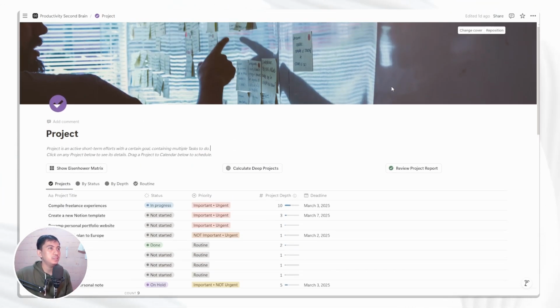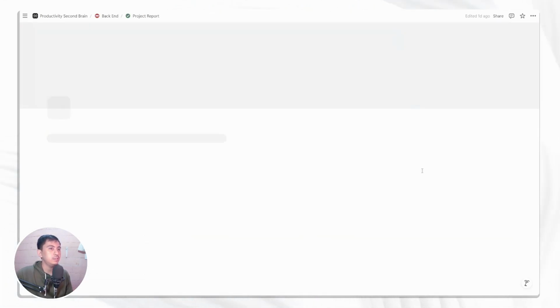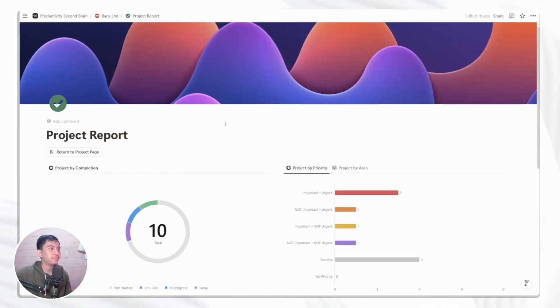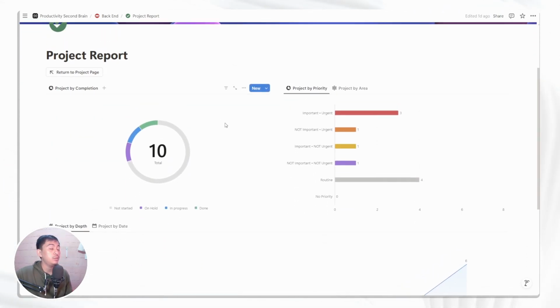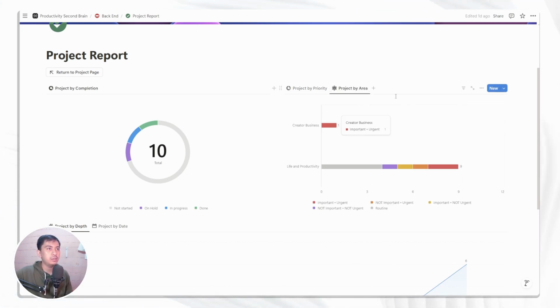And one last thing, this is really optional but a really good feature of the project as well, which is the review project report. So let's say that you're managing a lot of projects for the past months, and you want to see how you perform. If we click this one, you will see some charts about your performance of the projects. So you see that currently you have 10 projects in total, and by priority you have this. You will see that, okay, I have 3 projects by priority